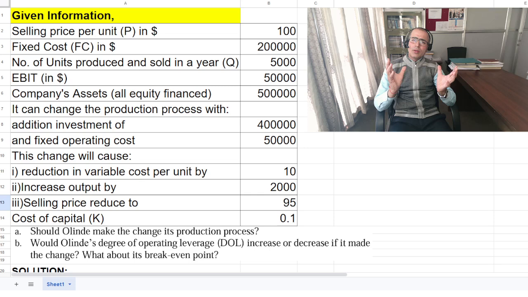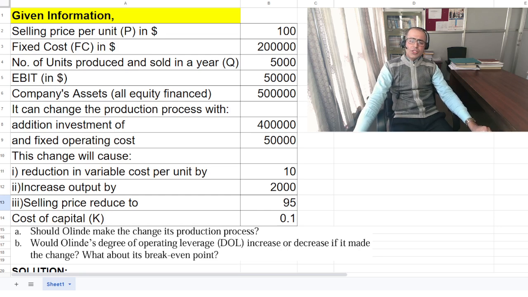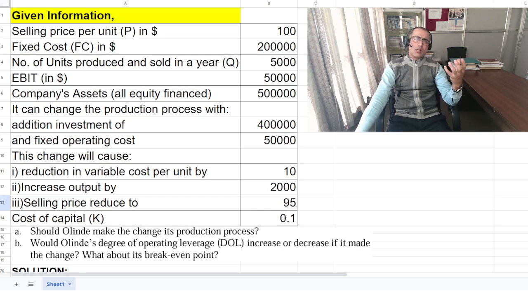आजको डिस्कसनमा हामी चाहिँ लिभरेज र ब्रेक इभन एनालाइसिससँग रिलेटेड एउटा क्रिटिकल क्वेसन डिस्कस गर्नेछौँ, which you need to clarify all aspects of, even the accounting and the finance, I would say. As per this question, you are given selling price per unit that is $100 and fixed cost is 2 lakh, while number of units produced and sold in a year, which is noted by Q here, is 5,000, and company's operating profit is $50,000, and company's assets are all equity finance भनेको मतलब we don't have any debt sources.